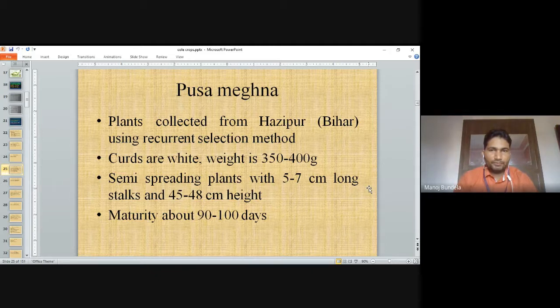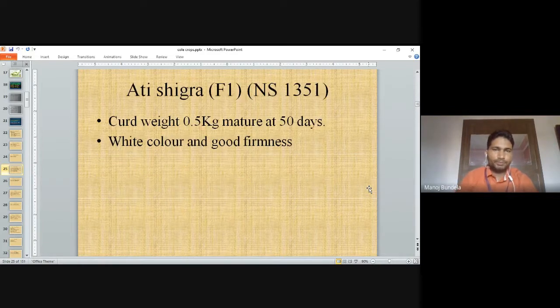Semi-spreading plants with 5 to 7 cm long stalk, 45 to 48 cm height. Maturity is about 90 to 100 days. It takes 90 to 100 days for maturity.